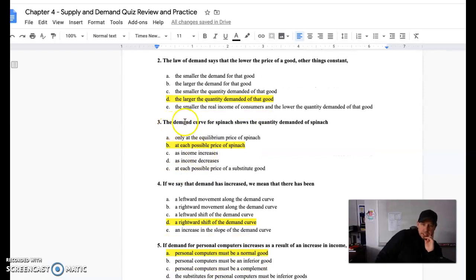Number 3, the demand curve for spinach. So we're talking about now that entire relationship. Okay, so the demand curve for spinach shows the quantity demanded of spinach. Remember, demand curve is going to show how much consumers purchase. This is what demand is, right, at all various possible price levels. So look at B, at each possible price of spinach.